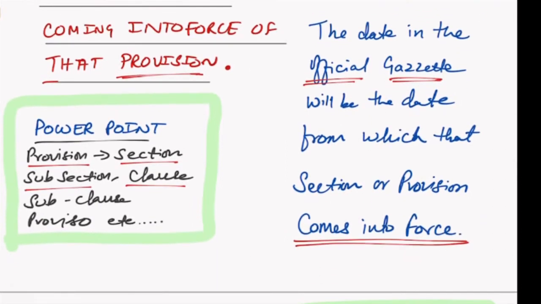Please understand one important thing we need to know. One section can have different subsections and clauses. Each subsection, each clause can have a different effective date. Very important for you to understand. When you read the law, that is what it means. Different provisions can have different dates. They are not saying different sections can have different dates.